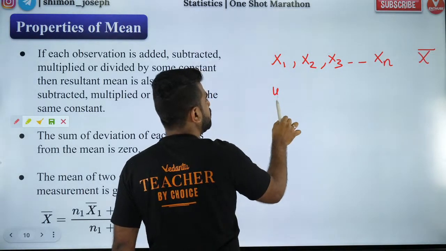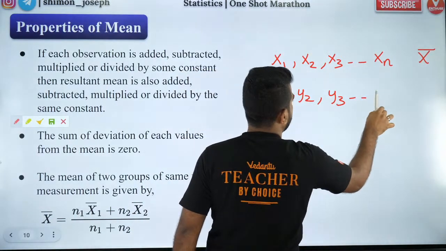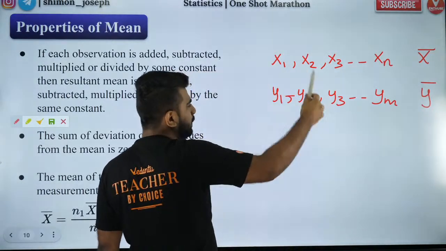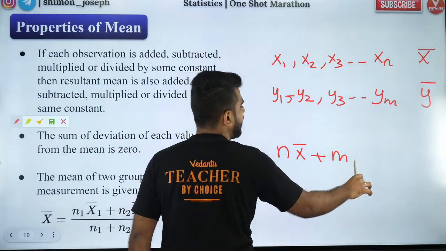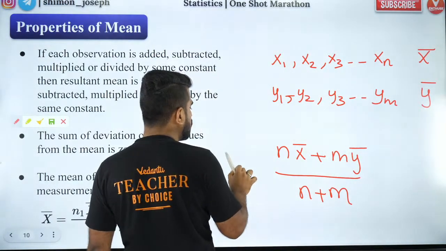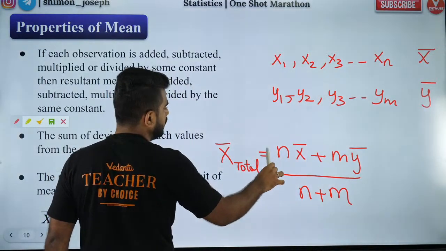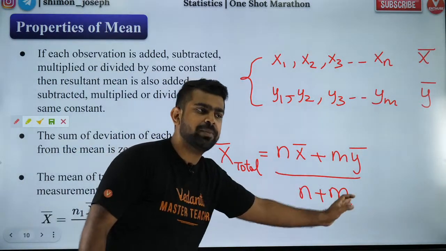Then you have a second group y1, y2, y3 and all the way up to ym, and their mean is y bar. Then the total mean is (n x bar plus m y bar) by (n plus m). If I join both these groups together, the total mean is given by this one.